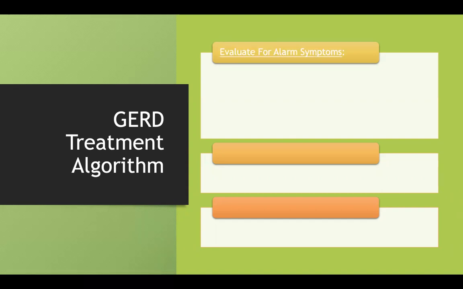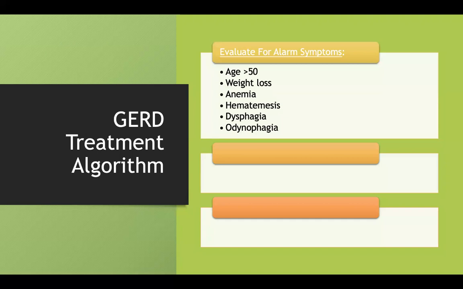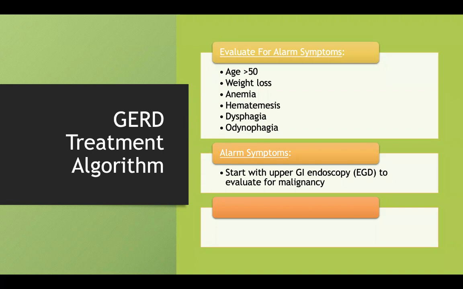So the first thing I want you to do, for anybody who you think may have GERD, is evaluate them for alarm symptoms. What these are: anybody age greater than 50, that's an alarm symptom. If they've had recent weight loss, if they have anemia, hematemesis, dysphagia, or odynophagia, so trouble swallowing or pain while swallowing. If they have any of these alarm symptoms, they need to get an upper endoscopy first. You can't just treat them empirically. Any one of those is a risk factor for esophageal cancer, and you don't want to miss that. You can't just treat esophageal cancer with a PPI, right? So if they have alarm symptoms, you should start with the upper endoscopy.